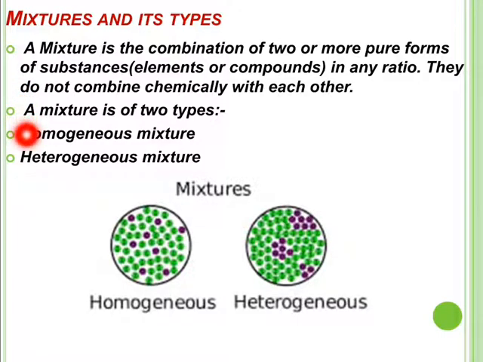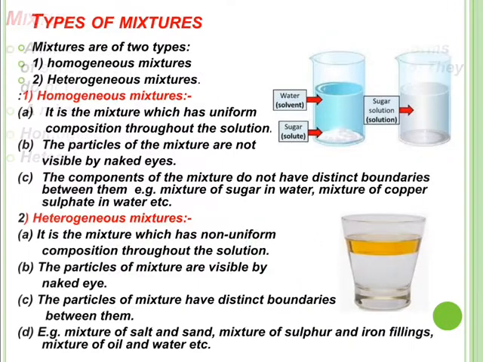So mixtures are further of two types: homogeneous mixture and heterogeneous mixture. Let us study about them in detail. Mixtures are of two types: homogeneous mixture and heterogeneous mixture. Homogeneous mixtures are the mixtures which have uniform composition throughout the solution. The particles of a homogeneous mixture are not visible by naked eye. You can see from here.